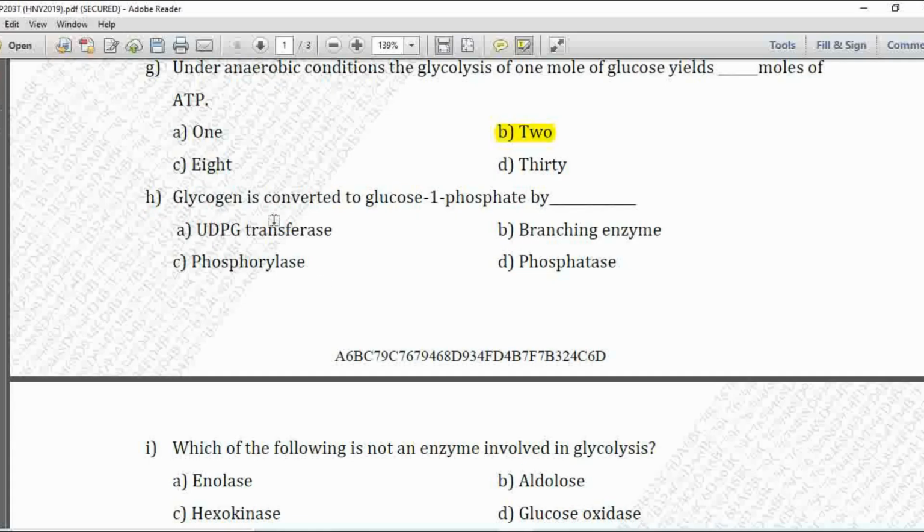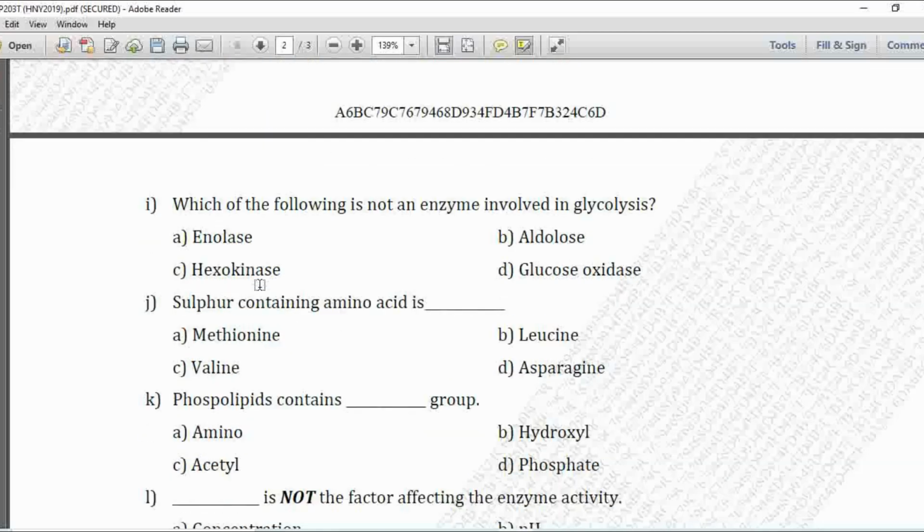So next MCQ. Glycogen is converted to glucose 1-phosphate by option A is UDPA transferase, B is branching enzyme, C is phosphorylase, and D is phosphatase. So here glycogen is converted to glucose 1-phosphate by phosphorylase. So option C is correct.